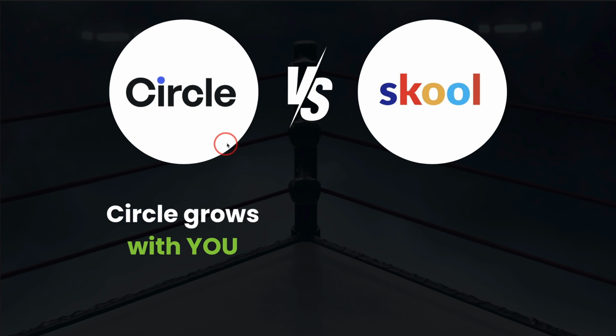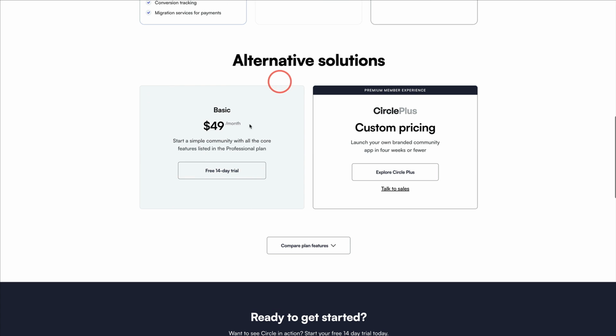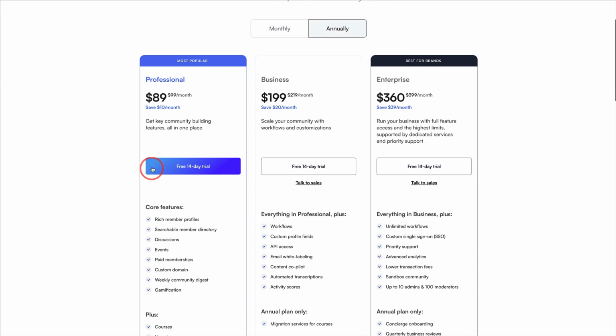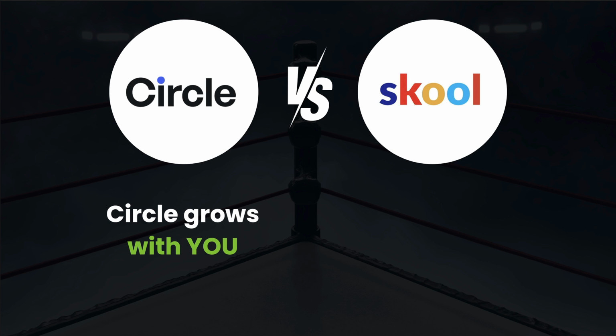Here's one of the biggest points: Circle grows with you. You can start simple and build your community. I literally started at this tier, upgraded to the professional, and then moved up to the business as my community grew and as I needed more features. With Skool, you kind of grow with Skool. You grow to the limitations that Skool has in place.